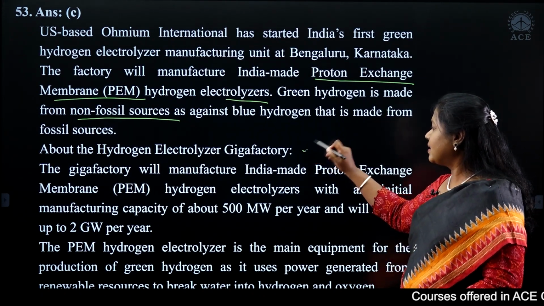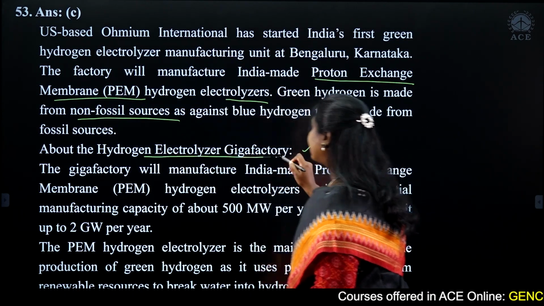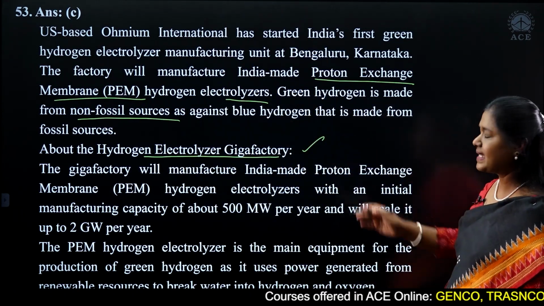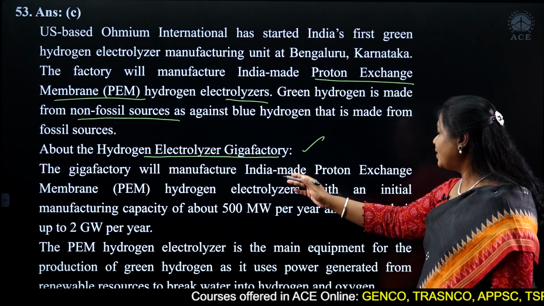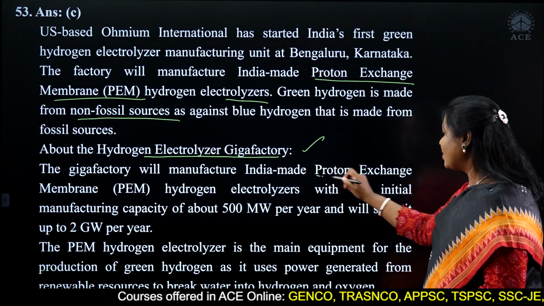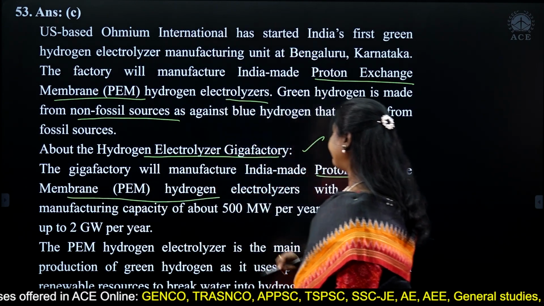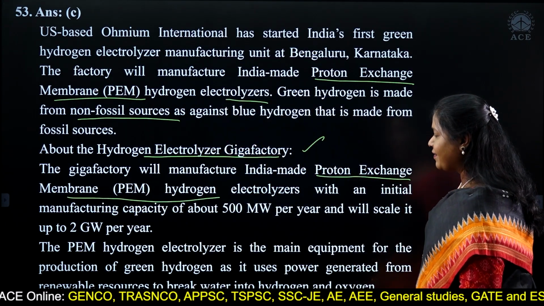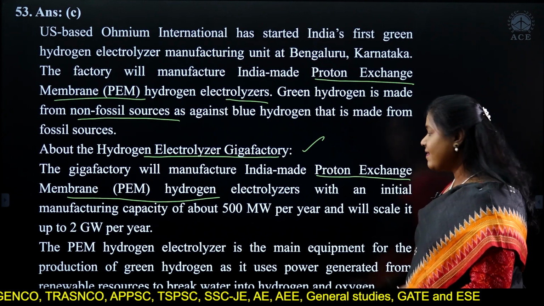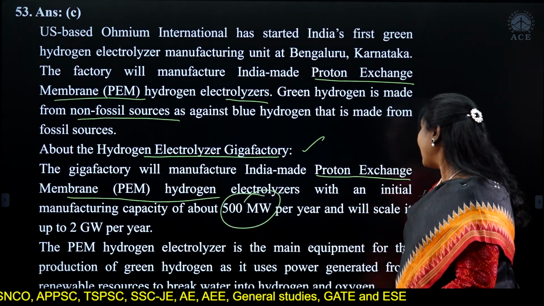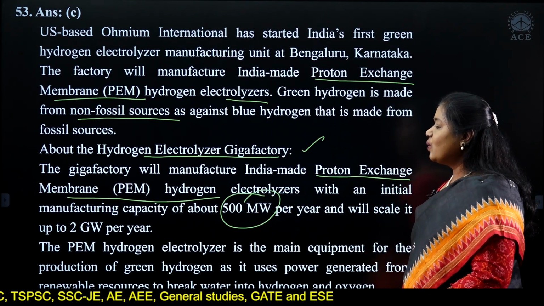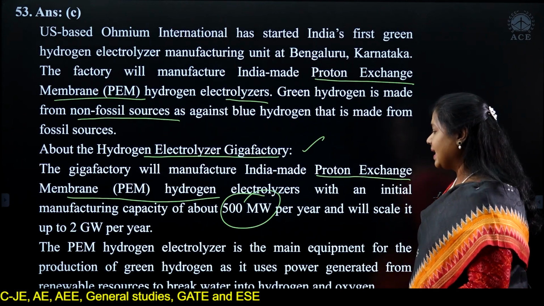So let's talk a little bit about this hydrogen electrolyzer gigafactory which has been set up in Bangalore. It is going to manufacture India-made proton exchange membrane, or PEM, hydrogen electrolyzers with an initial manufacturing capacity of about 500 megawatts per year and will scale it up to 2 gigawatts per year. That's the target.